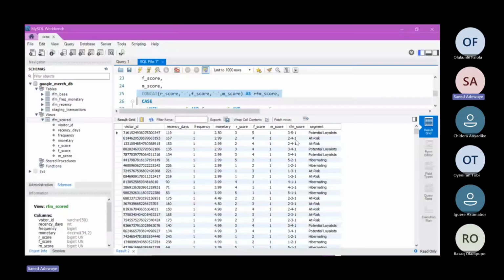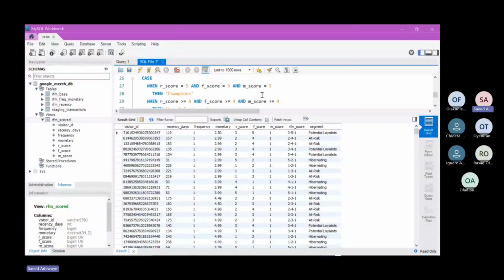So then based on this conditional statement that we gave using case and when function, we can see that it has segmented it, that this particular customer that has a combination of RFM score of 3, 5, and 1, they are potential loyalists. And how do we define our potential loyalists? Those are customers that are moving from being just a potential loyalist towards a full-time, loyal customer to our business.